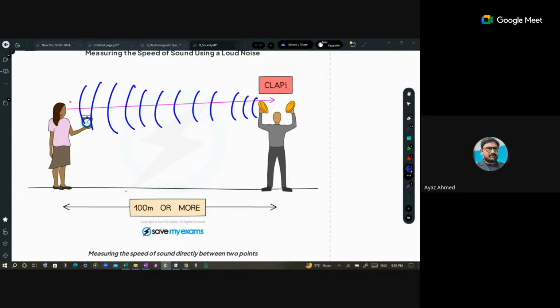When she hears it, she will stop the stopwatch. So the time is noted down. This is time t equals 0 at the clap, and this is time t at the bang. When she hears the bang of sound, she stops the stopwatch. So this is the time taken by the sound to travel this distance.